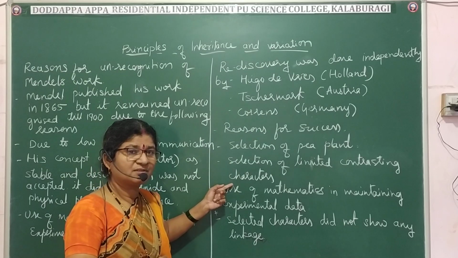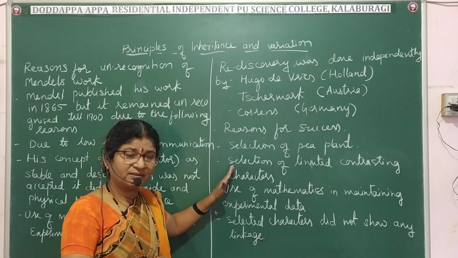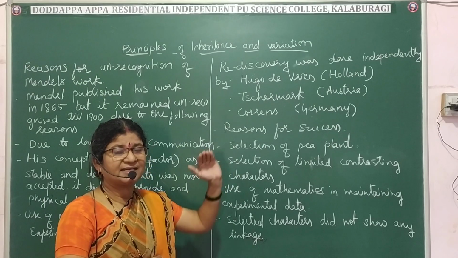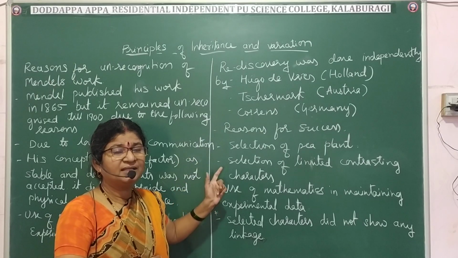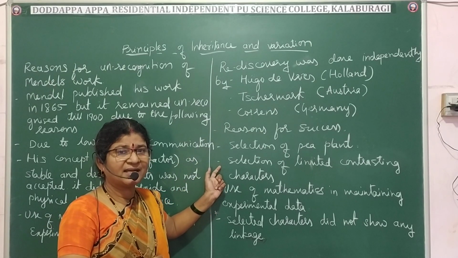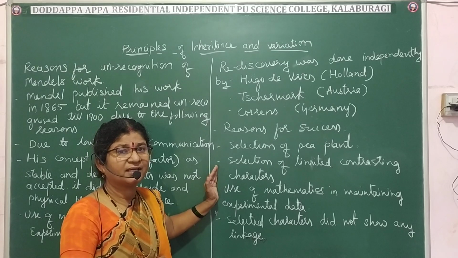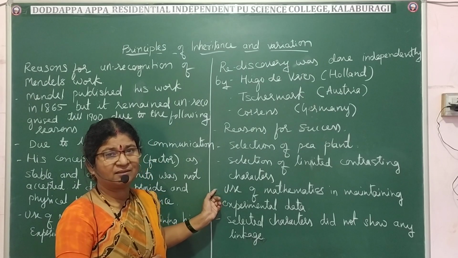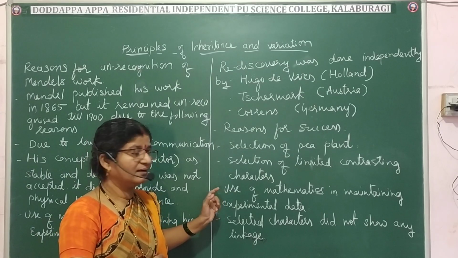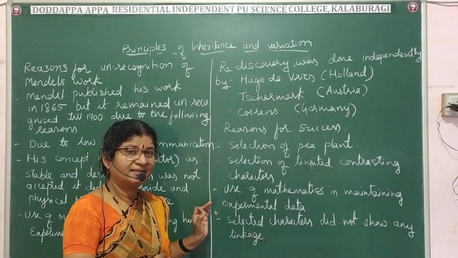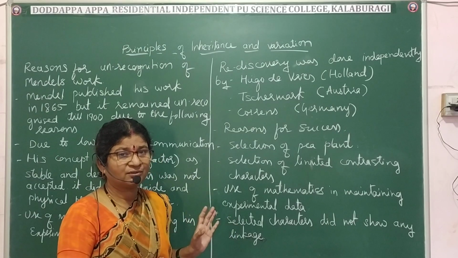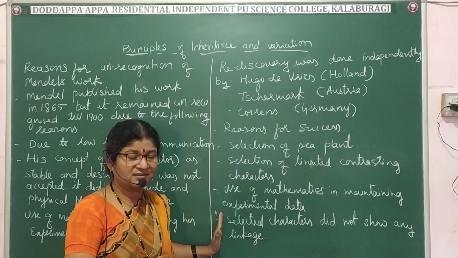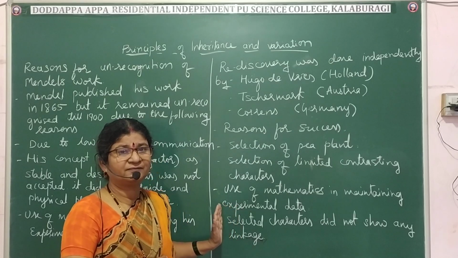And then he used math and he followed. This is also very important. While doing the experiment, he followed the same stepwise procedure. That is 3 important steps he followed. Selection of pure line, hybridization, then selfing. So those 3 experimental steps he followed. And then he used mathematics in maintaining biological experimental data. And then the characters selected by him did not show any linkage. Because of all these reasons, he got success in proposing the principles of genetics.